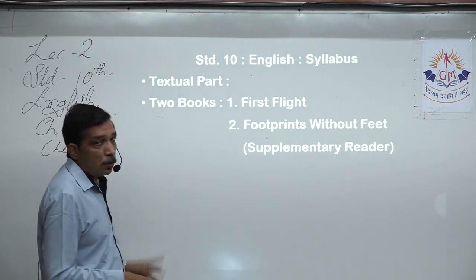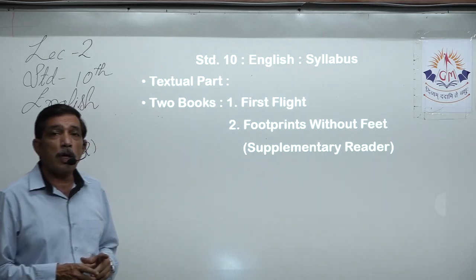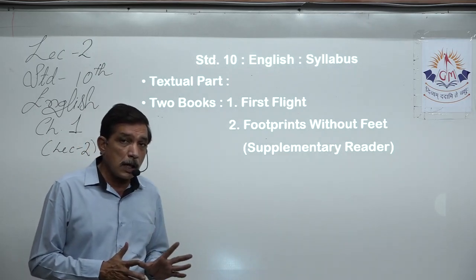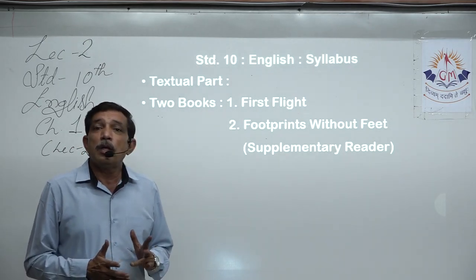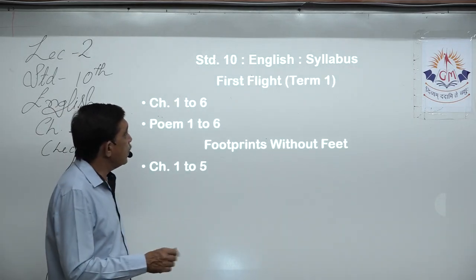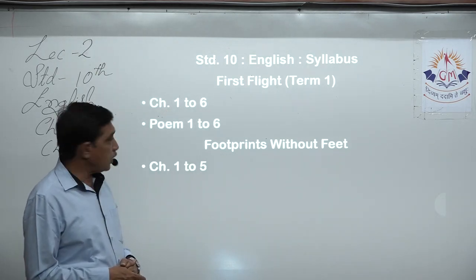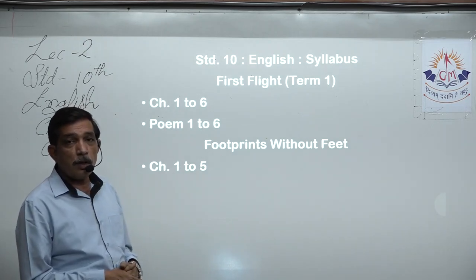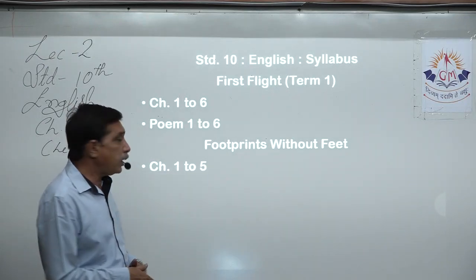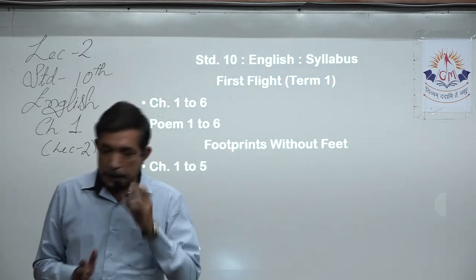Next, the textual part, we have 2 books. First is First Light, which is the main book, and the second book is the supplementary reader, Footprints Without Feet. As far as question answers and grammar are concerned, they can be taken from both the books. In the first term syllabus we discussed, First Light chapters 1 to 6 will be taken in the first term, and poems 1 to 6 as well. Footprints Without Feet, the supplementary reader, will have chapters 1 to 5. Whatever portion is remaining will be included in the second term.